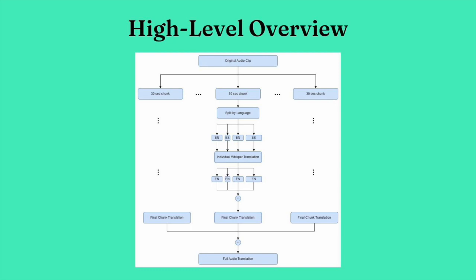For a high-level overview of how our project works, we first take in an audio clip of any length as input. And if it's too long, we chunk that audio clip into smaller 30-second clips. Then for each of these 30-second chunks, we use a binary search to find a rough estimate of where code switches occur, and then split this chunk into smaller segments where there's just one language being spoken.